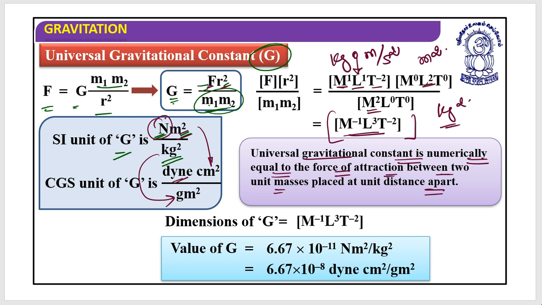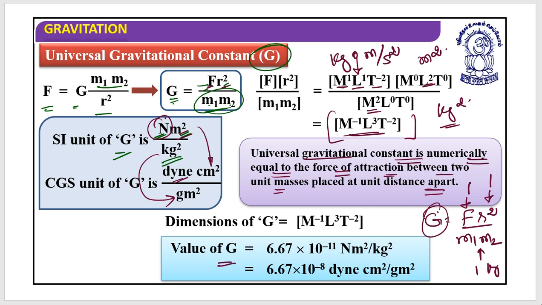It is something like this, that G is equal to F into r square divided by m1 m2. So if force is of 1 Newton, distance is of 1 meter, and the product of these two masses is 1 kg, then this is equivalent to the universal gravitational constant. I hope this is clear.